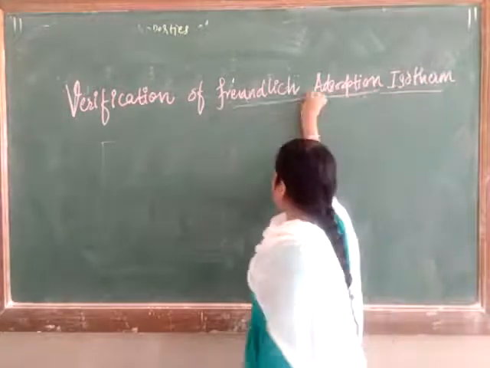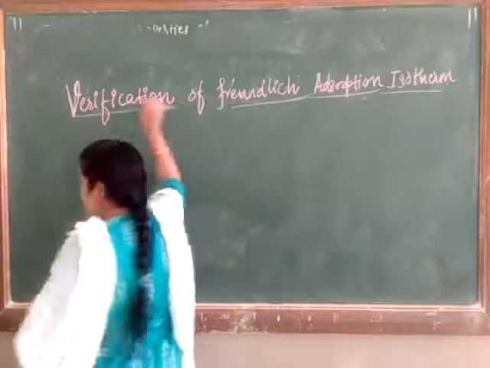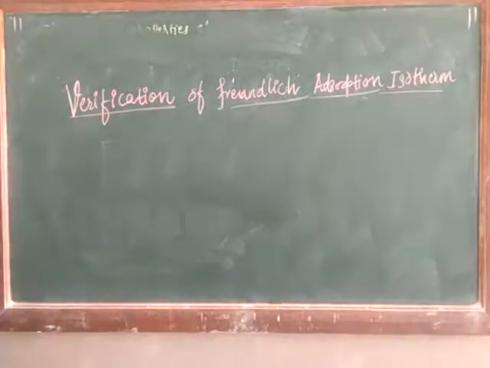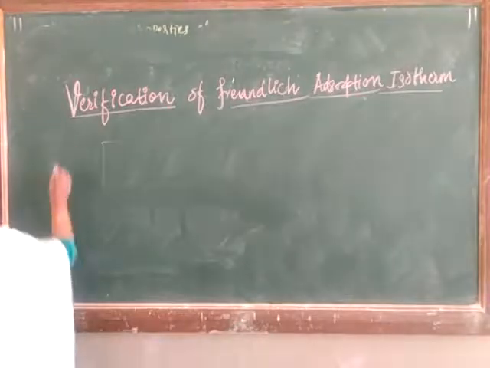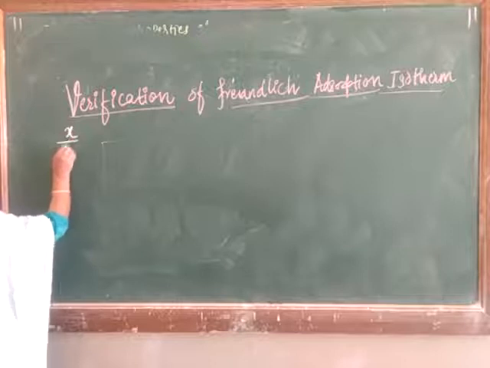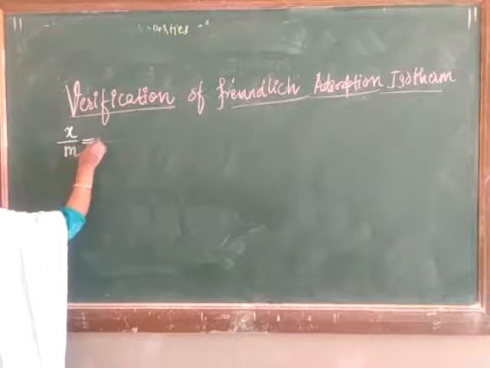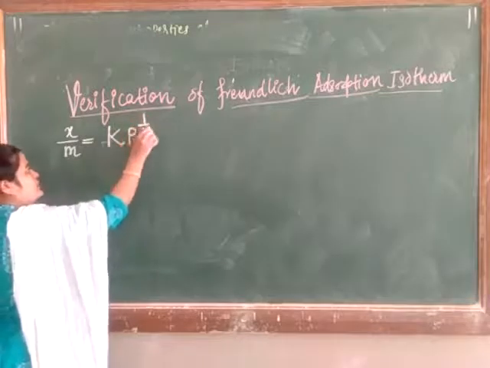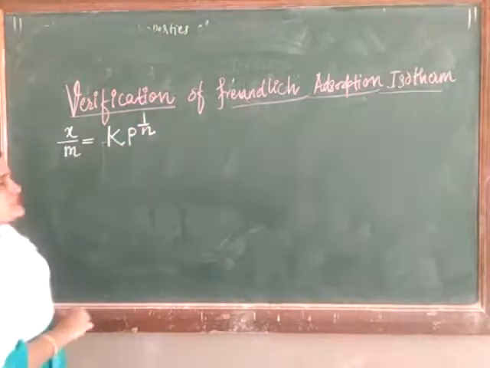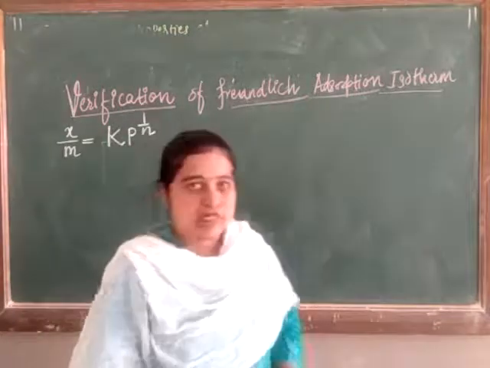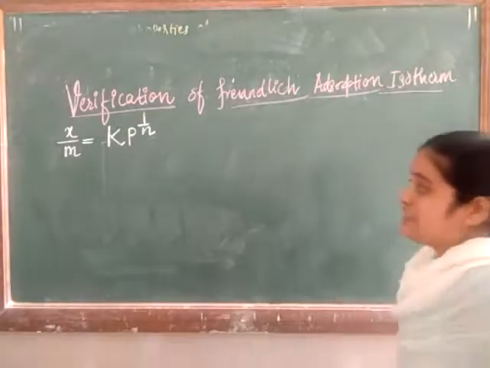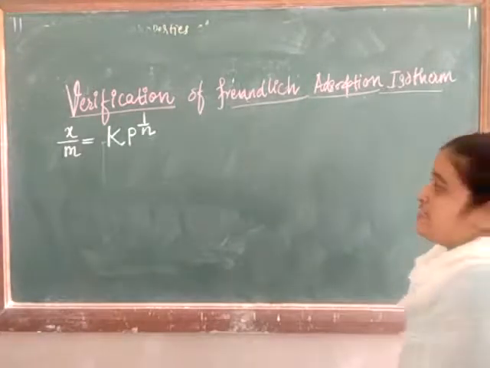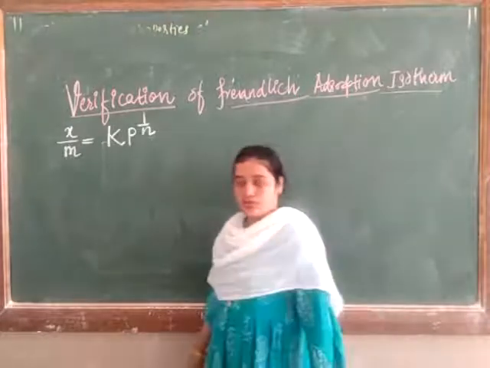How can we verify the Freundlich adsorption isotherm? As we know, the Freundlich adsorption isotherm is given by the equation x upon m is equal to Kp raised to 1 upon n. So what are we supposed to do with this equation for verification? x upon m is equal to Kp raised to 1 upon n.